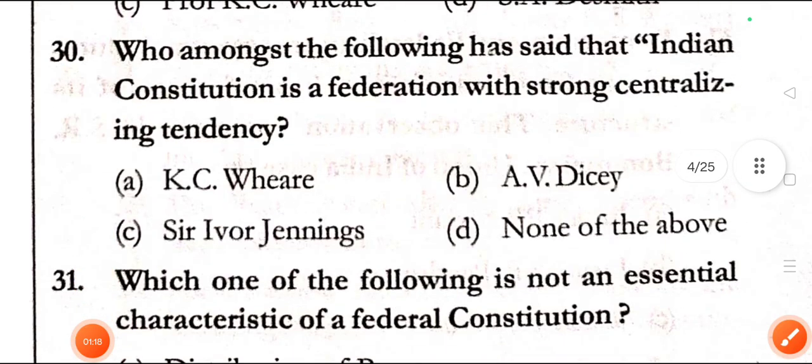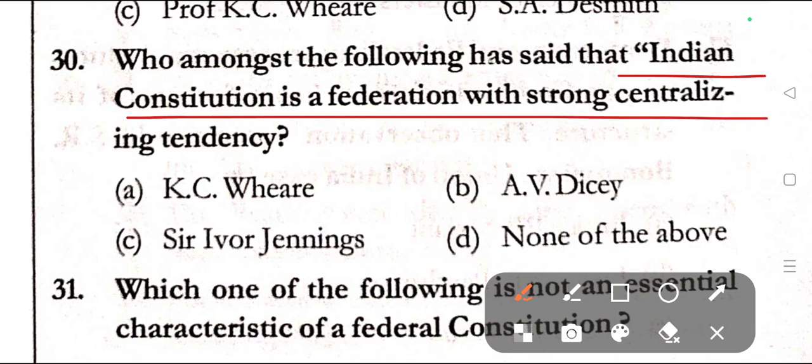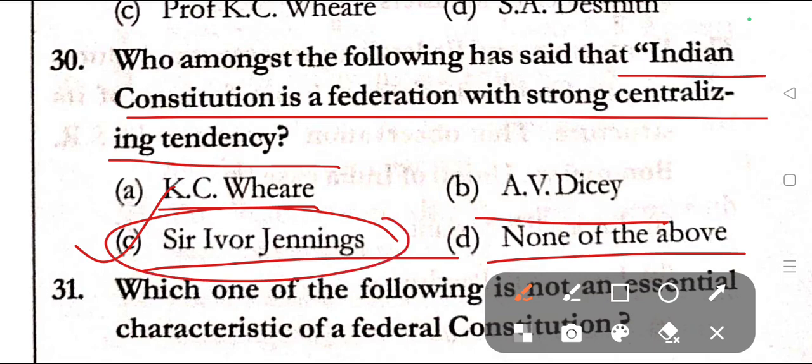Wheare. Question number 30. Who among the following has said that the Indian Constitution is a federation with a strong centralizing tendency? Option A, Professor K.C. Wheare, option B, A.V. Dicey, option C, Sir Ivor Jennings, and option D, none of the above. Here correct answer is option C, that is Sir Ivor Jennings.